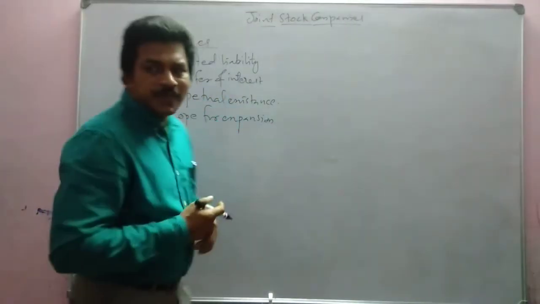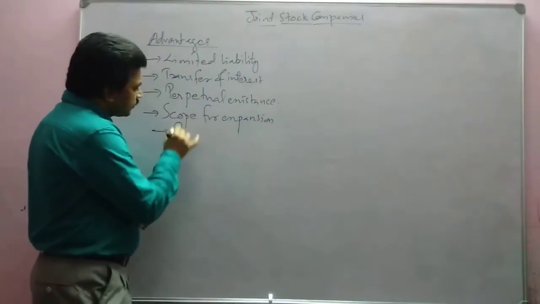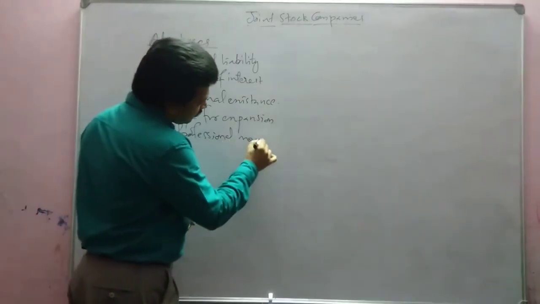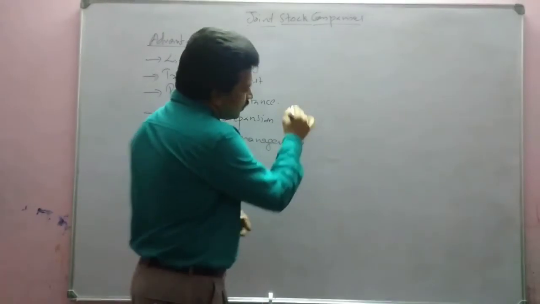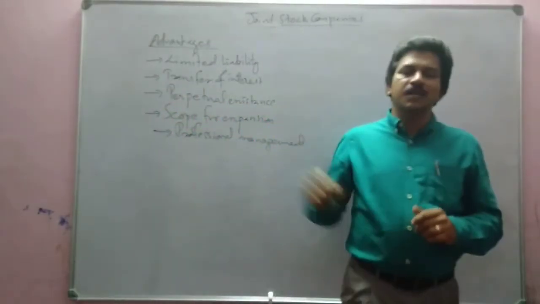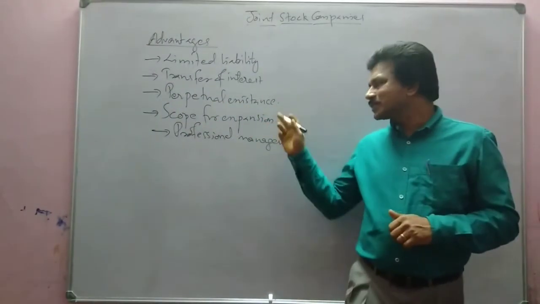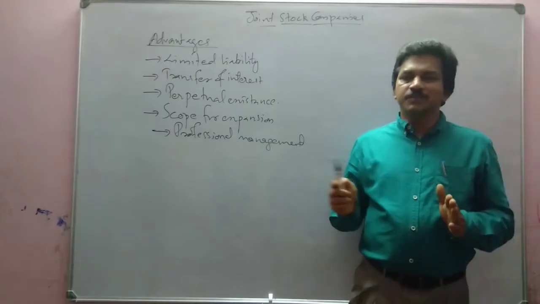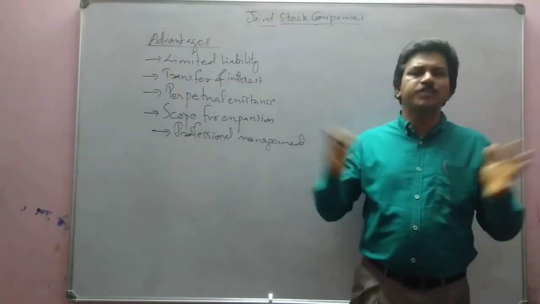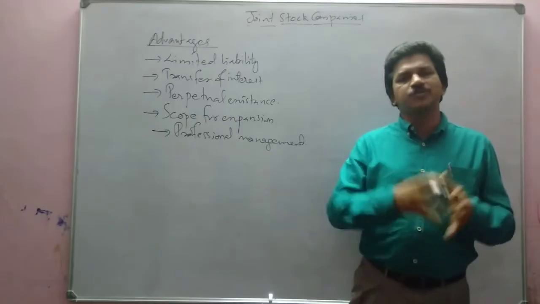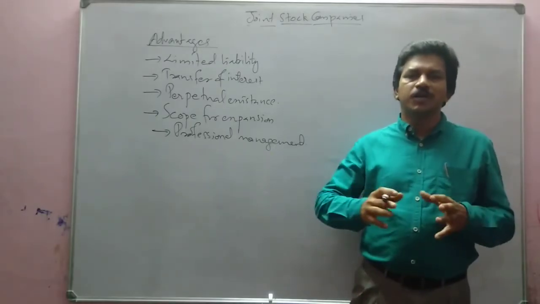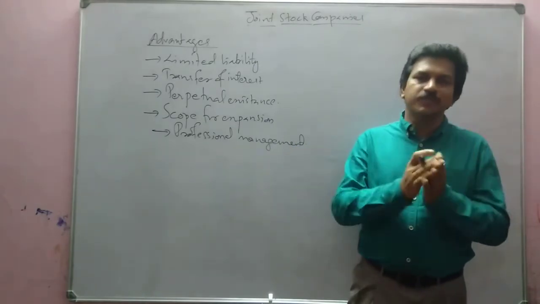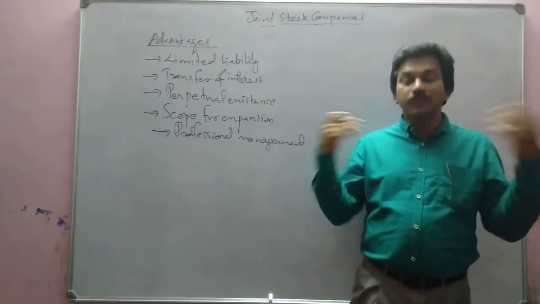The next one we can say is professional management. Professional management is another advantage of company. How does it become an advantage, or how is professional management possible? Company is having a huge amount of capital. If you compare with any other forms of business, company can have a huge amount of capital. Huge capital contribution is there. So sales will be there that much. Income will be there that much. Profit will be there that much.